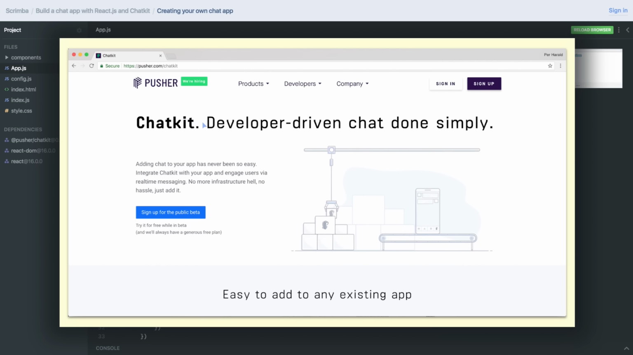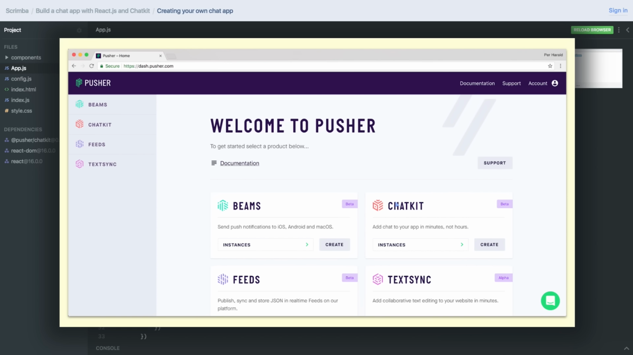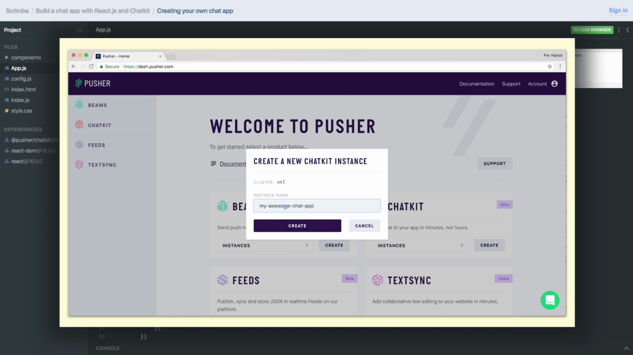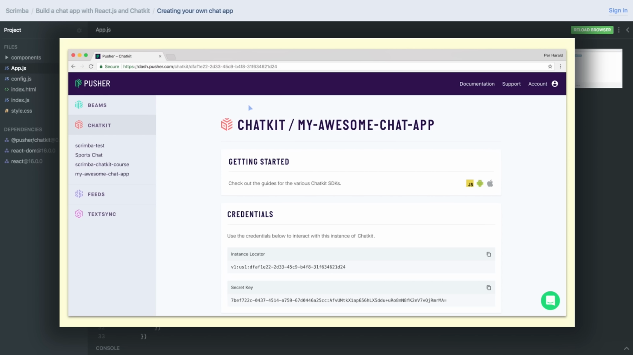So first, head over to Chatkit. You can click this slide to get to the page, sign up, and then you're taken to the Chatkit dashboard. Here, you want to click the Create button, which then opens up this modal, where you'll give your instance a name. Hit the Create button, and then you're taken to the overview of your Chatkit instance.